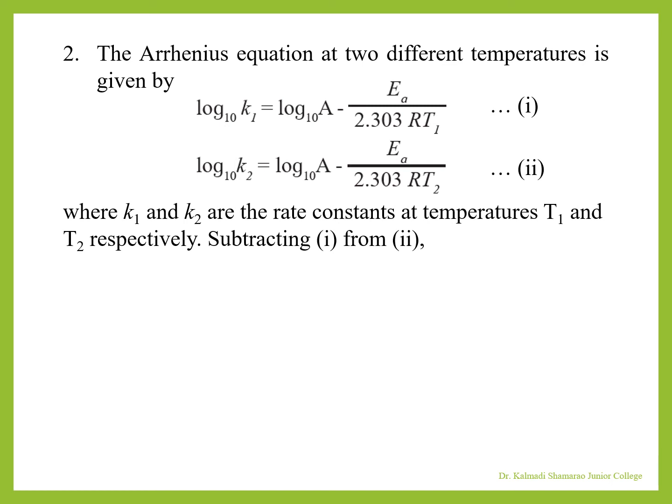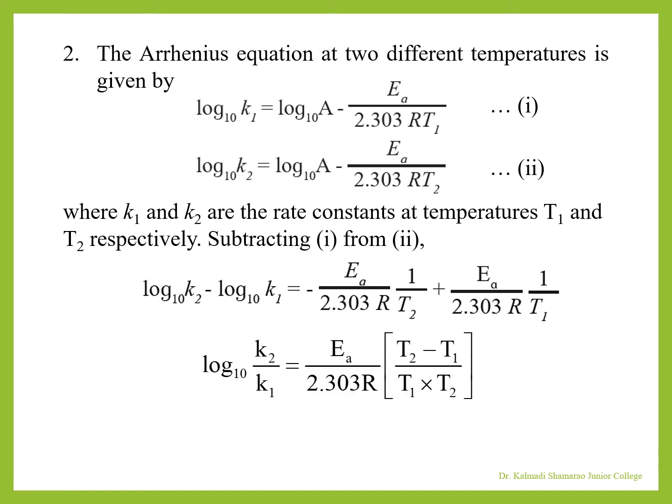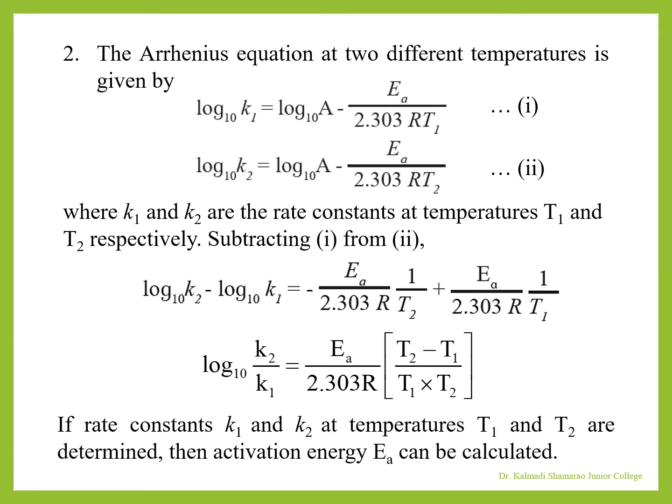Subtracting 1 from 2, we get log K2 - log K1 = -EA/(2.303 R) × 1/T2 + EA/(2.303 R) × 1/T1. So log(K2/K1) = EA/(2.303 R) × (T2 - T1)/(T1 T2).